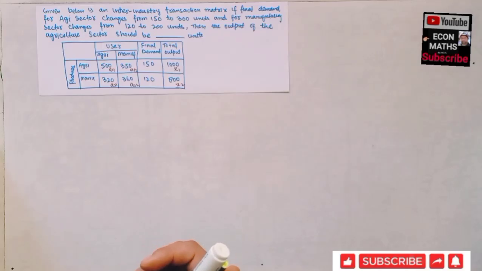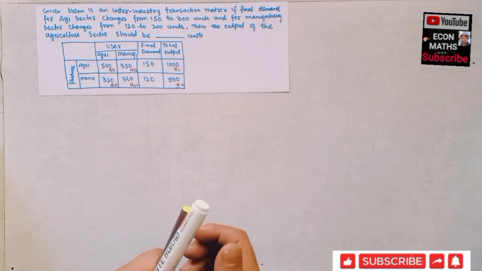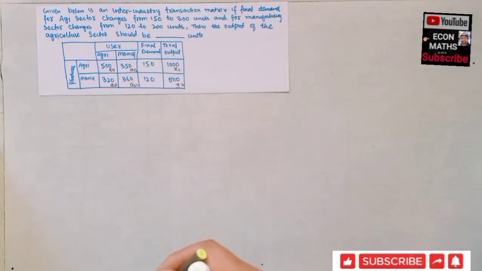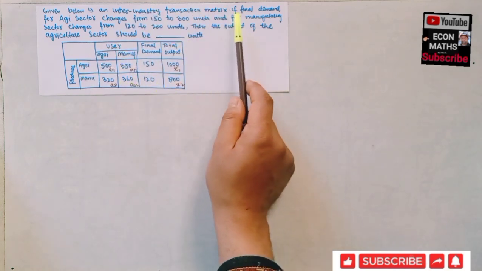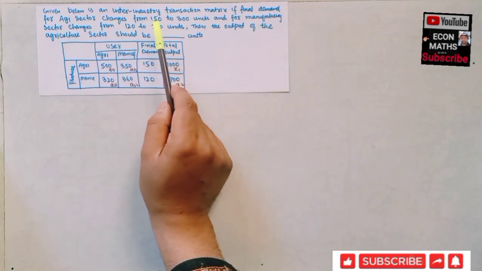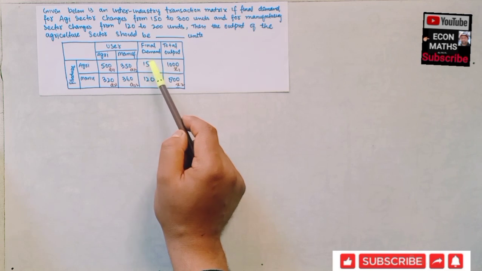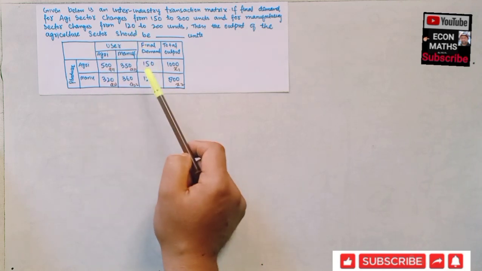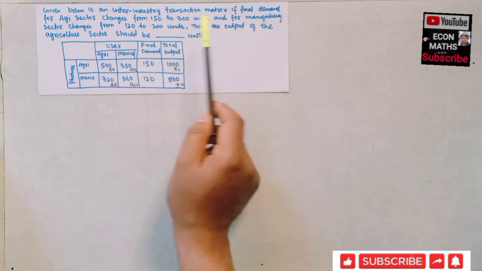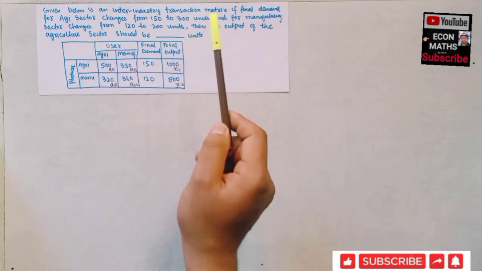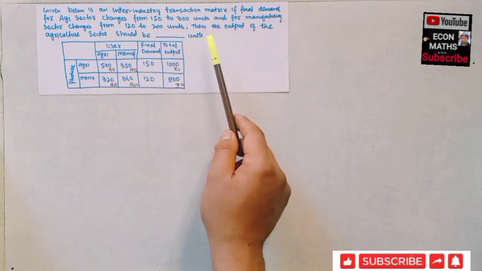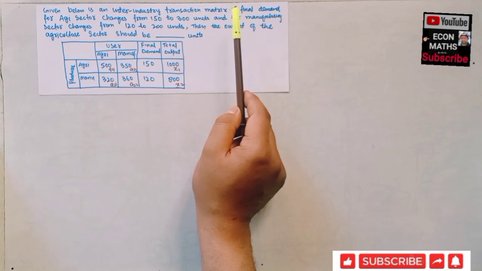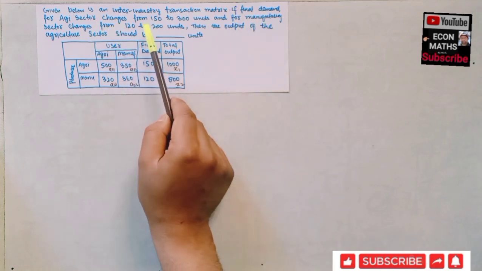Another question that was asked in the GATE economics paper of 2021 was, given below is an inter-industry transaction matrix. We are given an inter-industry transaction matrix. If final demand for the agriculture sector changes from 150 to 300 units, and for the manufacturing sector changes from 120 to 200 units, then the output of the agriculture sector should be dash units. We have to see what will be the level of output of the agricultural sector when there is a change in the final demand of the agriculture sector from 150 to 300 units.